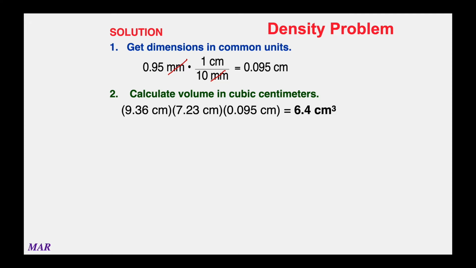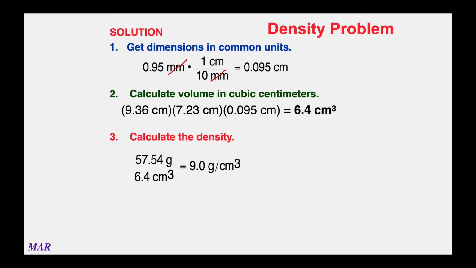Now that we have the thickness in centimeters, the volume will be length times width times height. Notice it's centimeters times centimeters times centimeters. In your calculator, it comes out to be 6.4 centimeters cubed. That's the volume of the copper. We can use this to calculate the density. Density is mass over volume, so 57.54 grams divided by 6.4 centimeters cubed gives 9.0 grams per centimeter cubed.